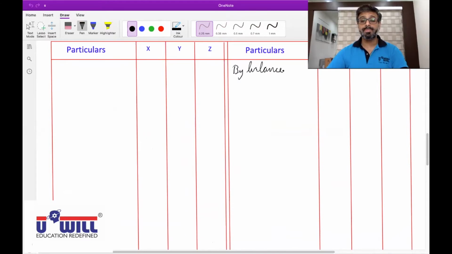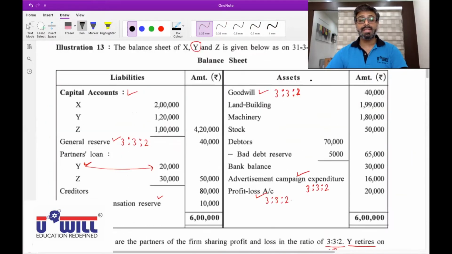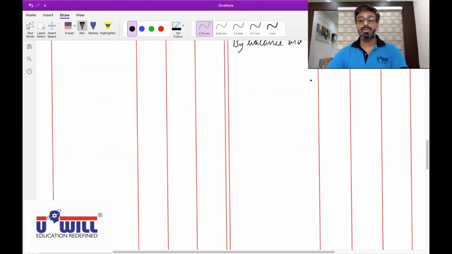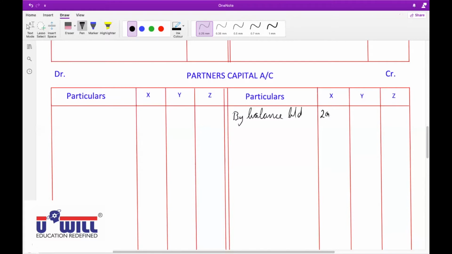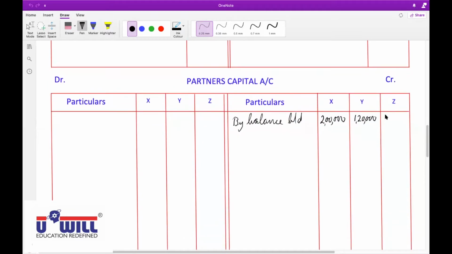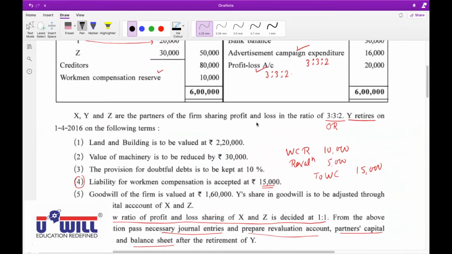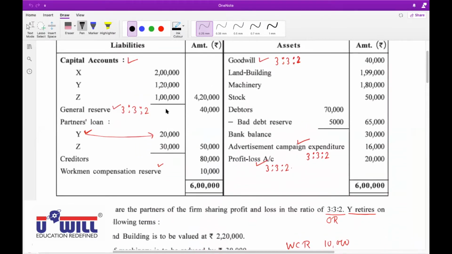What are the amounts? 2 lakhs for X, 1,20,000 for Y, and 1 lakh for Z. Okay. What else? Then general reserve, 50,000.